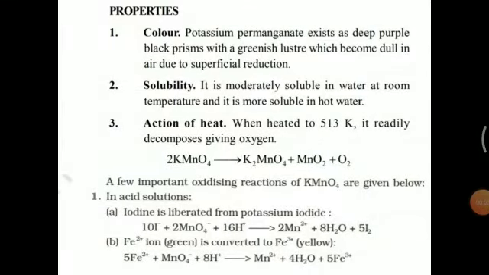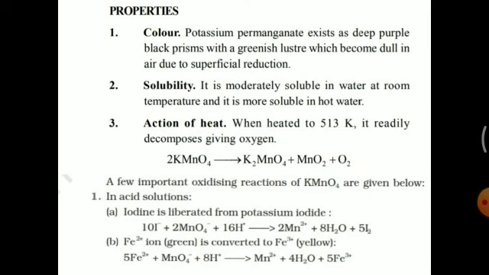Okay, now we will study the properties of potassium permanganate. Potassium permanganate is a deep purple colored crystalline solid, sparingly soluble in cold water but more soluble in hot water. Next, action of heat. When it is heated to 513 Kelvin, it readily decomposes to give oxygen.